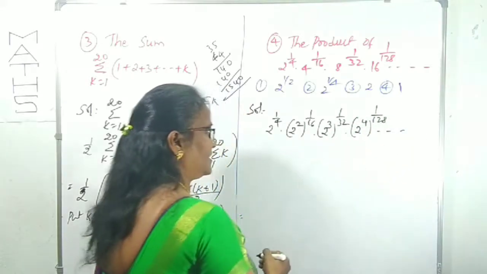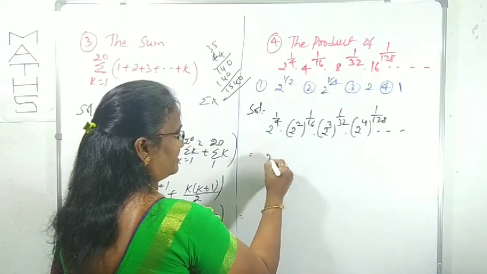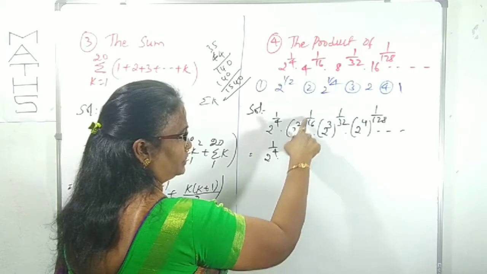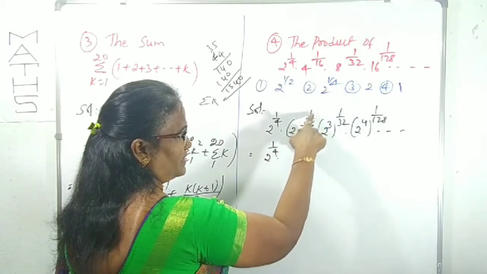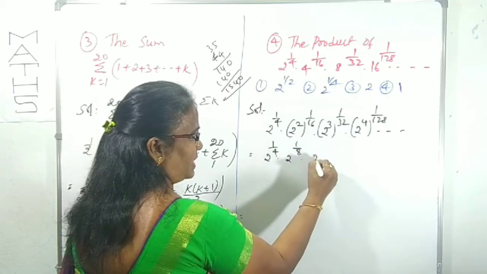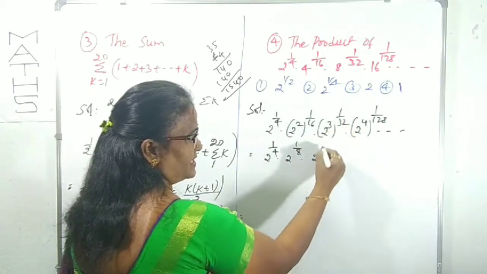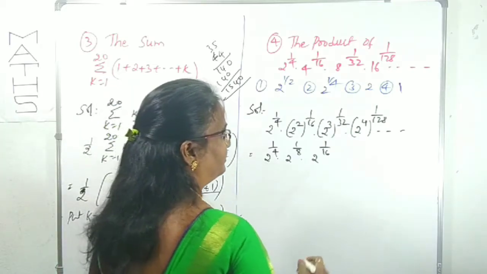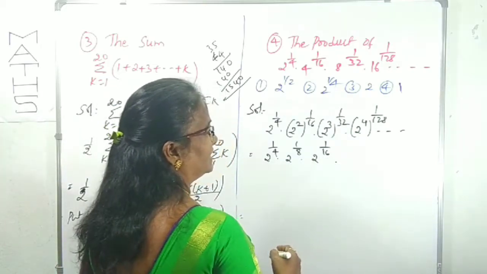Right? Next, again the first term is as it is, 2 power 1 by 4. Second term, 2 power 2 into 1 by 16. 2 by 16 means 1 by 8. Again 2 power 3 by 32 is 1 by 16.